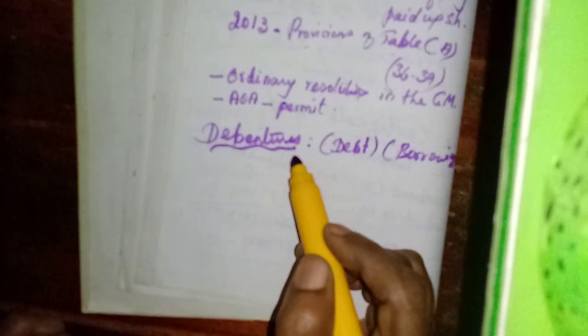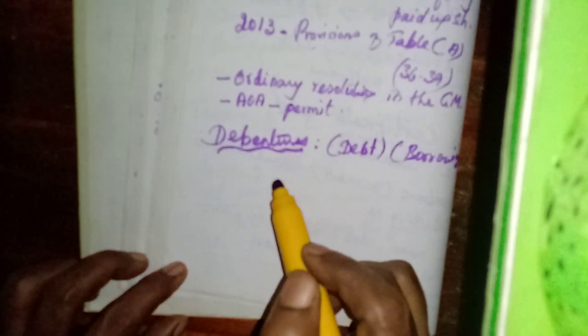Why do they take on debt or borrowing? If the share capital or the accumulated profit available in the company is not sufficient to run the company, then the board of directors or the members will decide to borrow money from the public, from a bank, or from any financial institution.